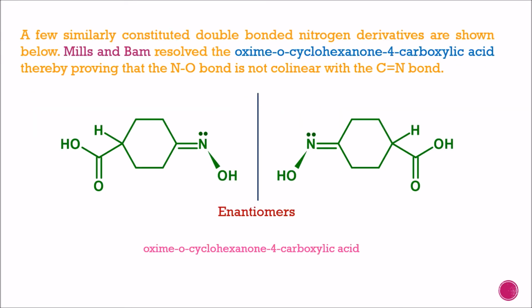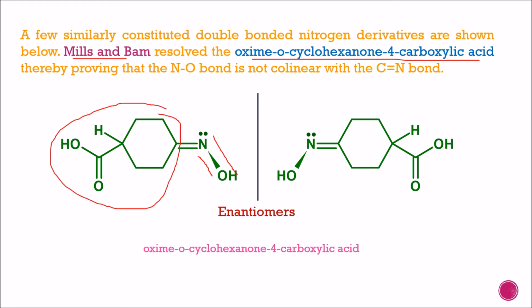A few similarly constituted double bonded nitrogen derivatives are shown below. Mills and Bain resolved the oxime of cyclohexanone-4-carboxylic acid, thereby proving that the N-O bond is not collinear with the C=N bond. Here NOH is protruding out of the plane. All the structure is in the plane while NOH is perpendicular to this. So the plane of symmetry of this structure is absent, and due to this the whole structure is optically active.